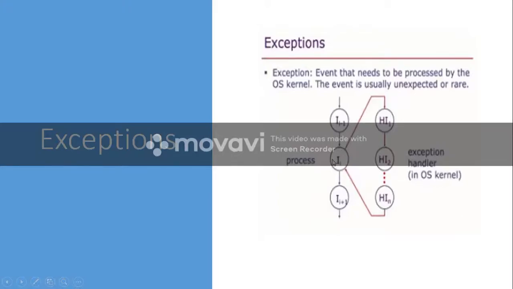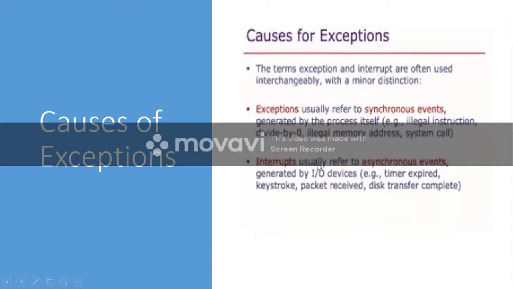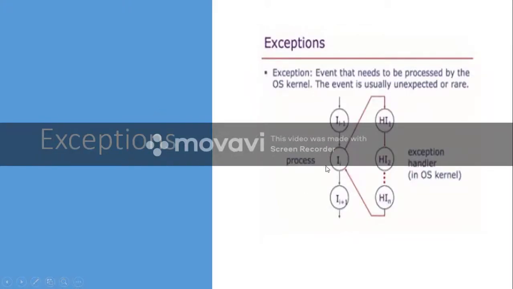When this particular instruction is being executed, different registers may have different values, so all those values it will store in memory or in stack. After doing all those precautionary things, it will transfer the control to the exception handler.